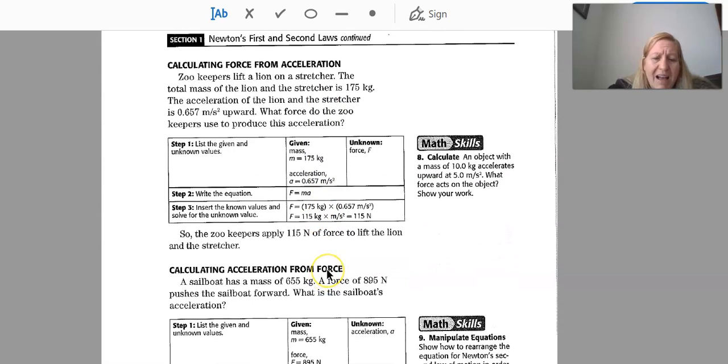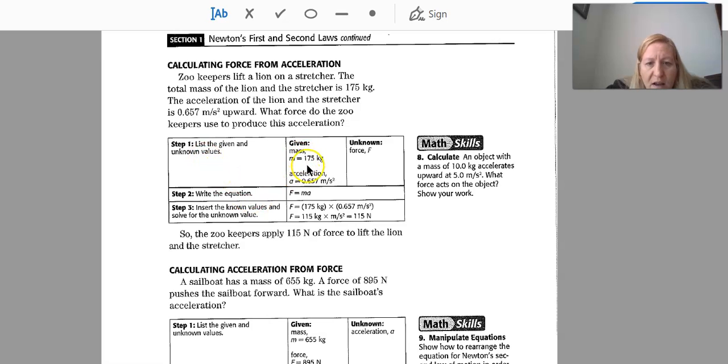All right, so calculating acceleration, calculating force from acceleration. Zookeepers lift a lion on a stretcher. The total mass of the lion and the stretcher is 175 kilograms. The acceleration of the lion and the stretcher is 0.657 meters per second squared upward. What force do the zookeepers use to produce this acceleration? So what do we know? So let's look at what we know.